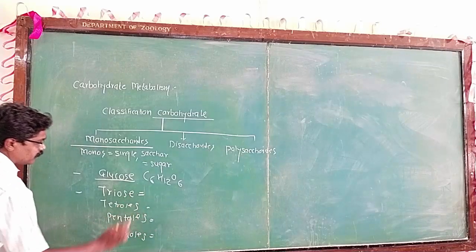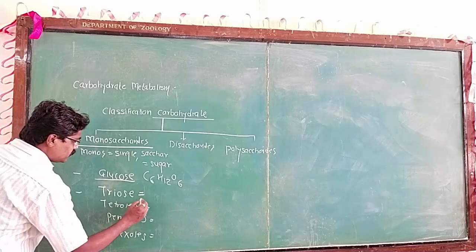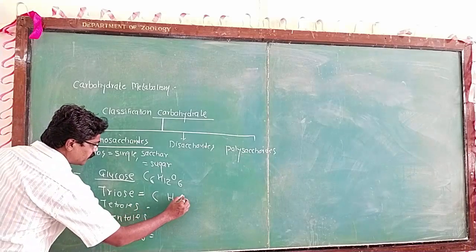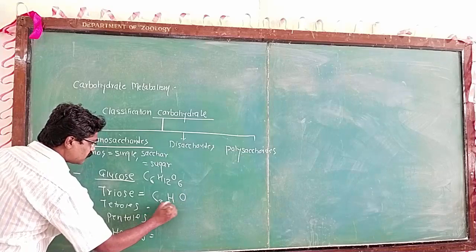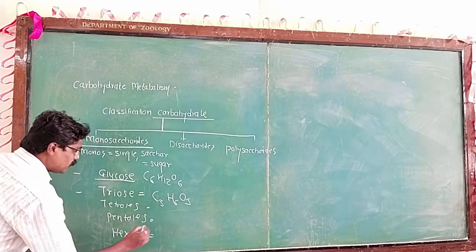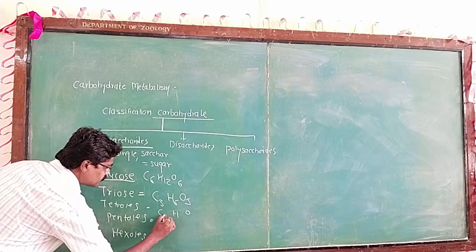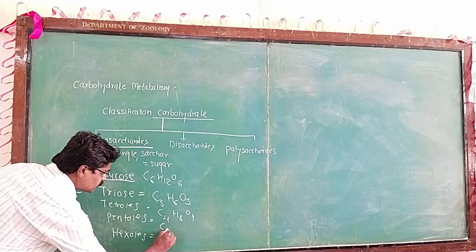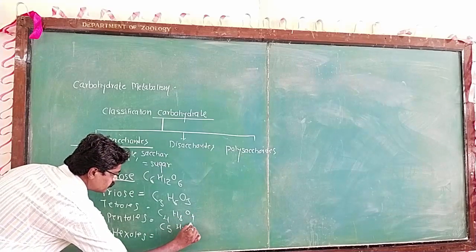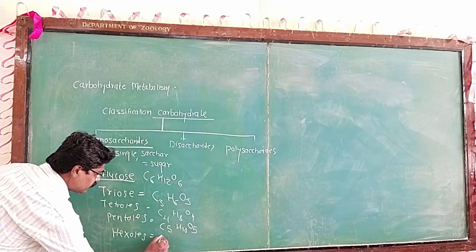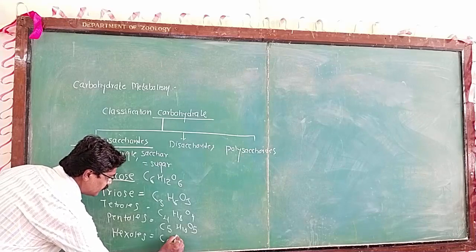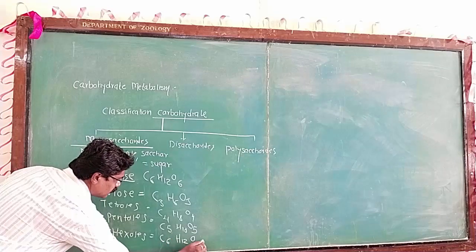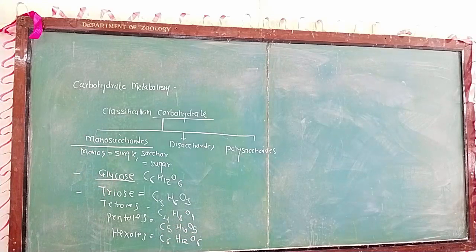We have to observe how these are represented: the trioses, followed by the tetroses, C4H8O4, the pentoses, and last the hexoses. These are the different groups of the monosaccharide.